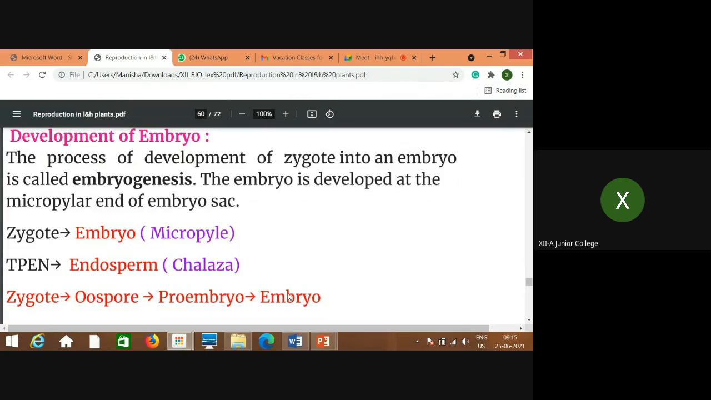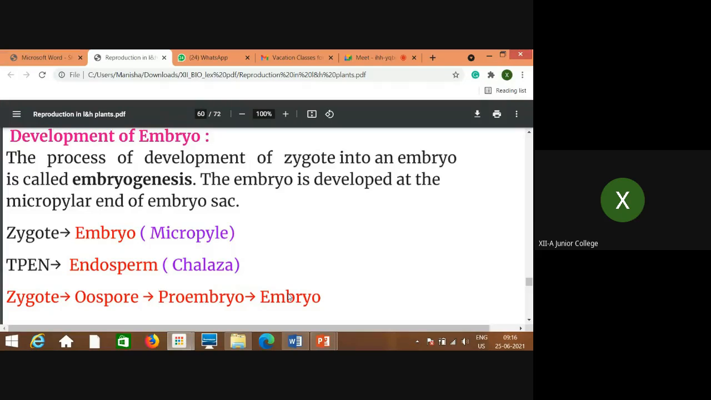Try to imagine, keep the diagram of double fertilization in front of you, so it will be easier for you to understand. The diagram of double fertilization, 1.6 anatropous ovule is there. Then if you keep the diagram of double fertilization in front of you, that is the 1.13, then try to understand the result of first fertilization and second fertilization. First fertilization is what? Formation of zygote. And second fertilization is what? With the secondary nucleus, that is TPEN, right?